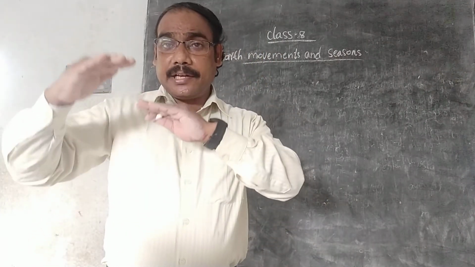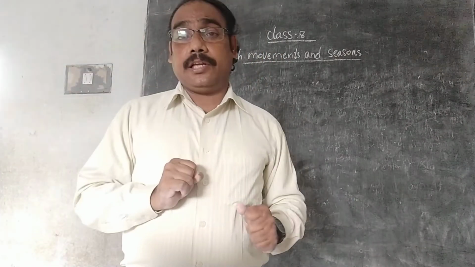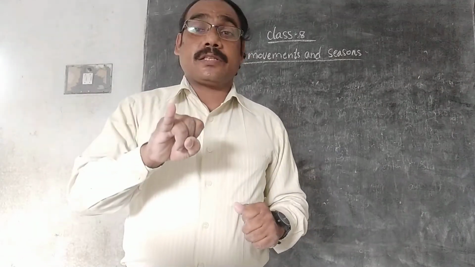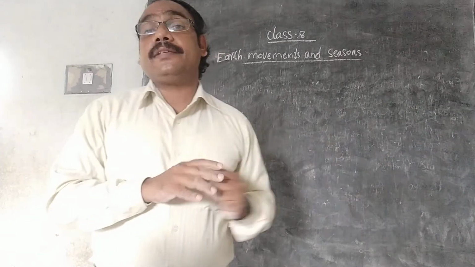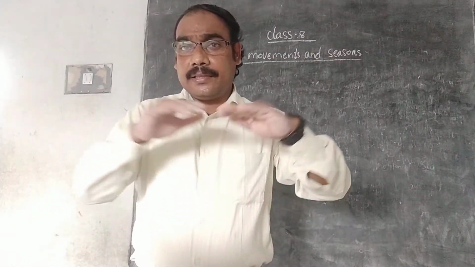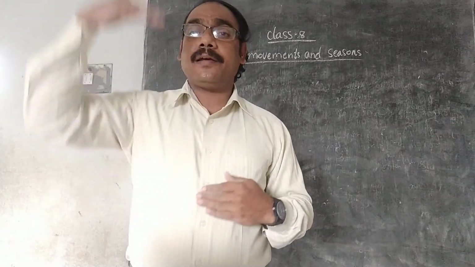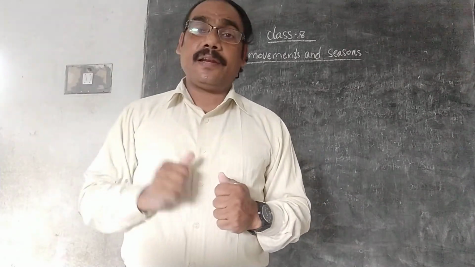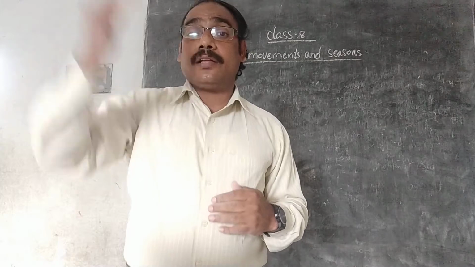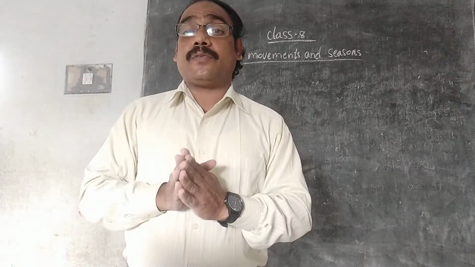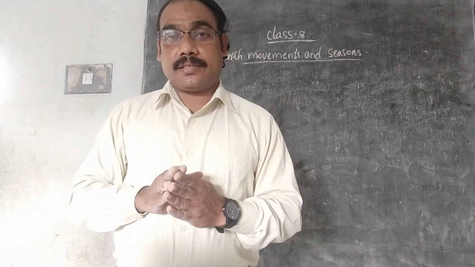Then coming to the countries which is south to equator. For example, I told about 3 countries: Australia, South Africa in Africa, and Chile in South America. These 3 are having the difference. When we are having summer, those countries are having winter. When we are having winter, those countries are having summer. Okay. These are the main points whatever we have discussed in this chapter.